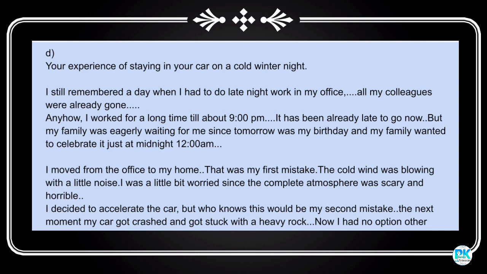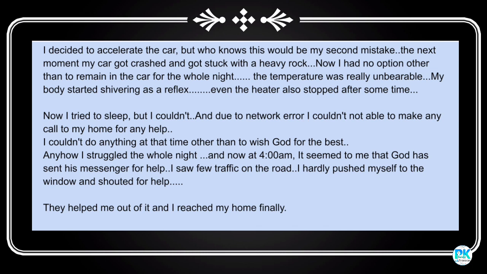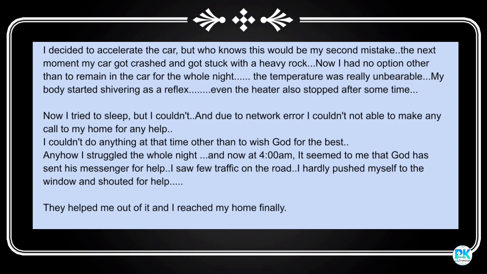Dash. I moved from the office to my home. That was my first mistake. The cold wind was blowing with a little noise. I was a little bit worried since the complete atmosphere was scary and horrible. I decided to accelerate the car, but who knows, this would be my second mistake. The next moment, my car crashed and got stuck with a heavy rock. Now, I had no option other than to remain in the car for the whole night.